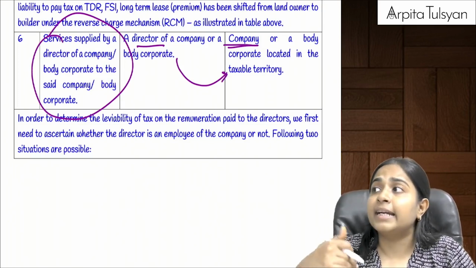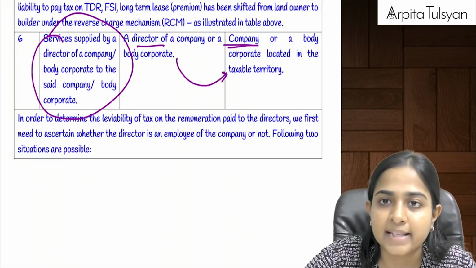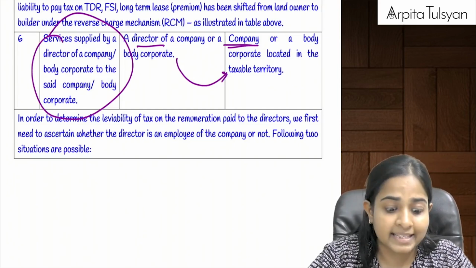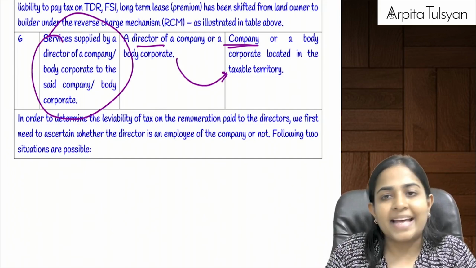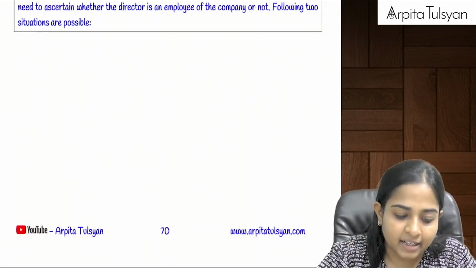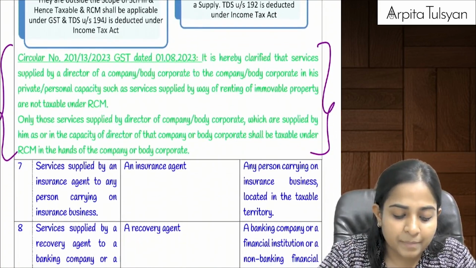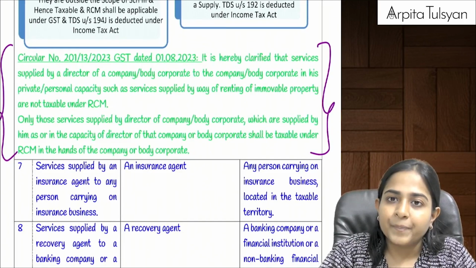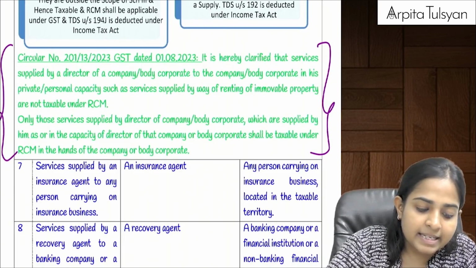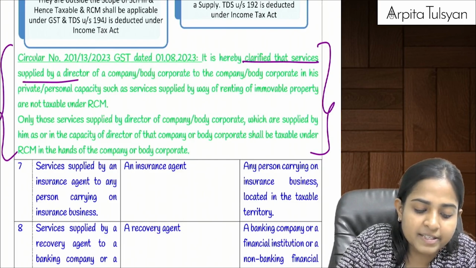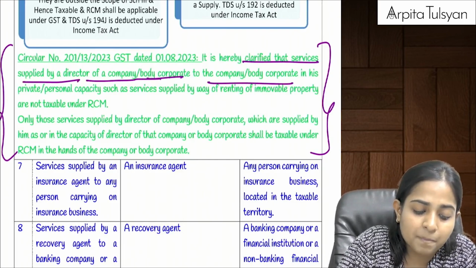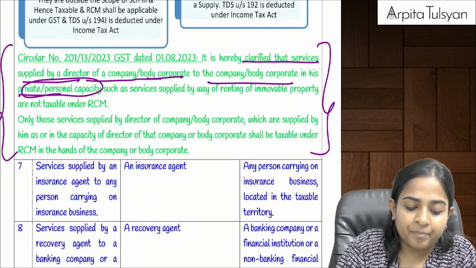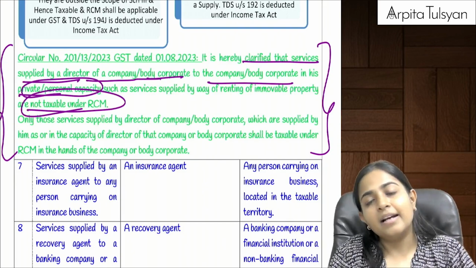What if the director is providing any services in his personal capacity or in his private capacity? Example, he is giving some property on rent to the company, that he is not giving in the capacity of a director. So at that time reverse charge mechanism is not applicable. Are you clear with this? Yes. See this, it is hereby clarified that services supplied by a director of a company or body corporate to the company in his private or personal capacity are not taxable under reverse charge mechanism.